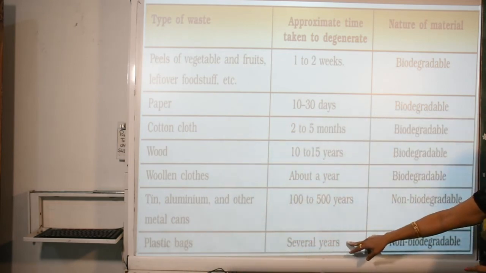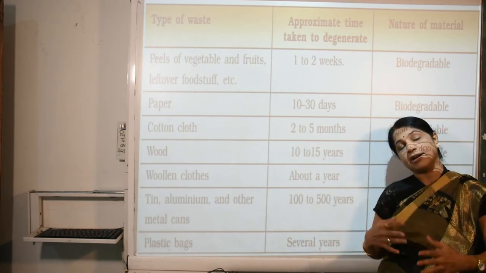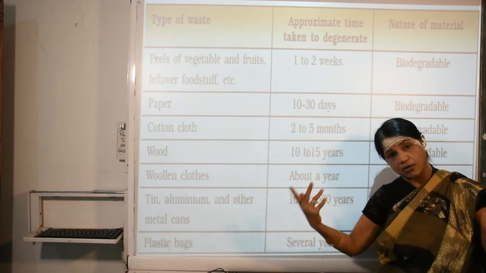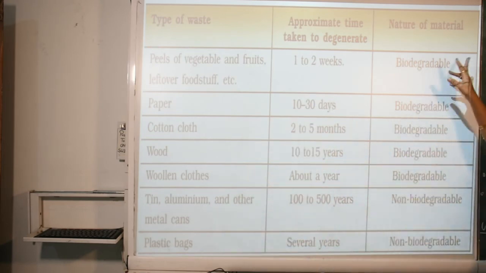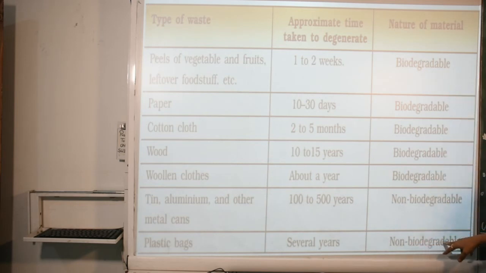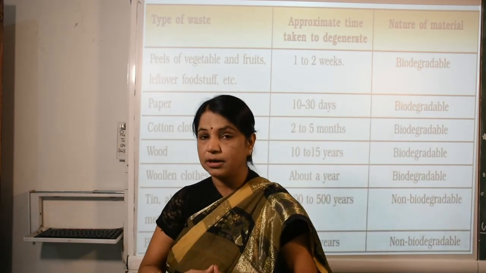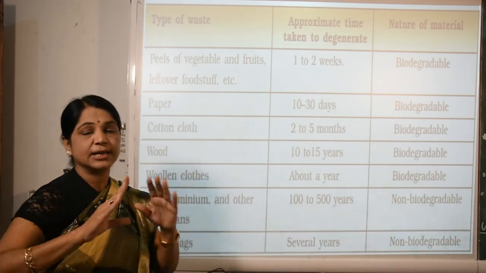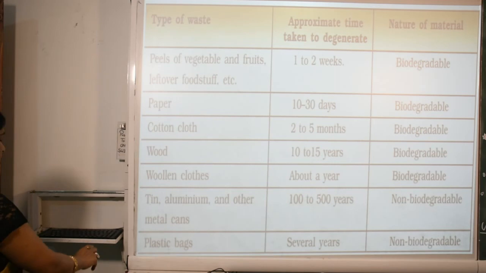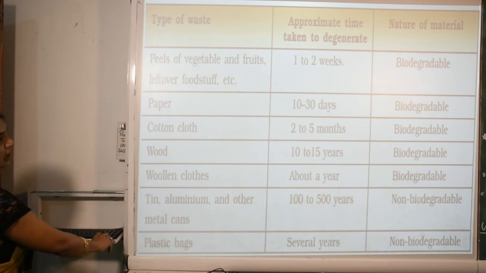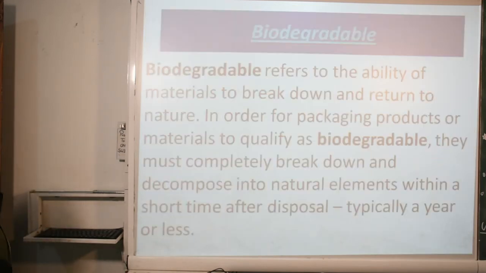They take more than 500 years, several uncountable years. The nature of the material is non-biodegradable. It means it remains in the environment as it is. It does not degenerate. That is why it is sometimes harmful for us.